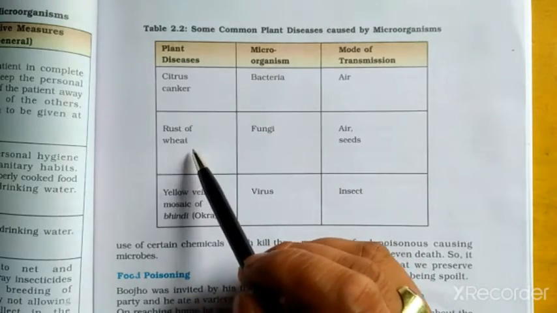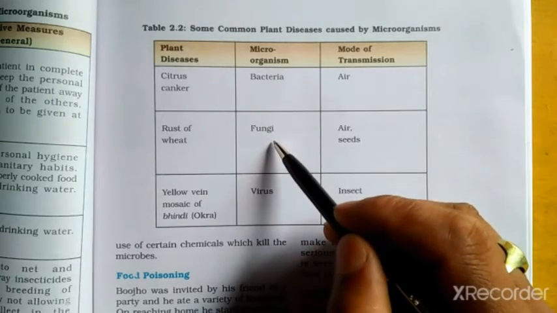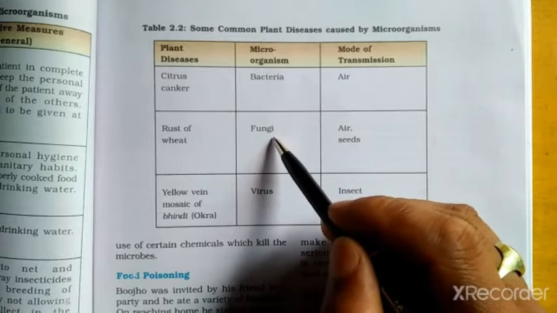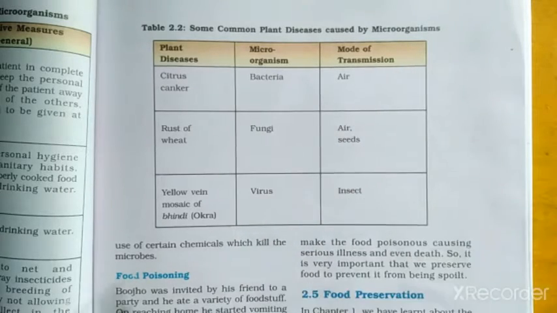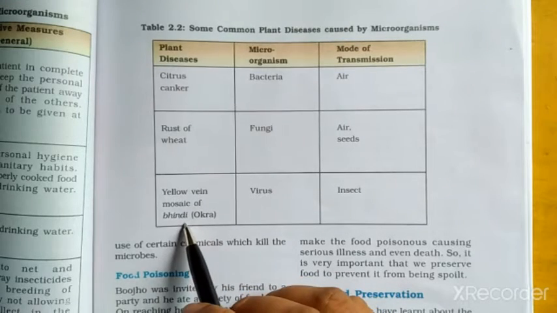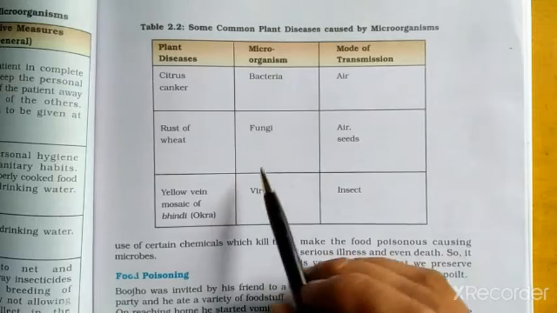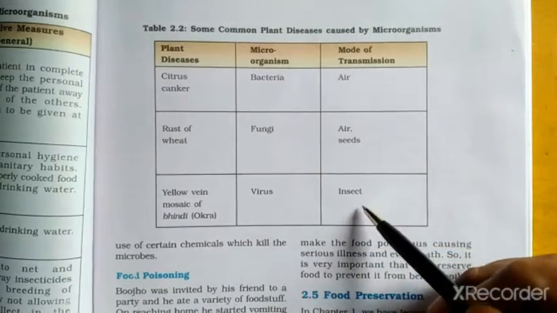Rust of wheat, causative microorganism is fungi, and mode of transmission is air and seeds. Plant disease: yellow vein mosaic of bhindi, that means okra. Causative microorganism is virus, and mode of transmission is insect.